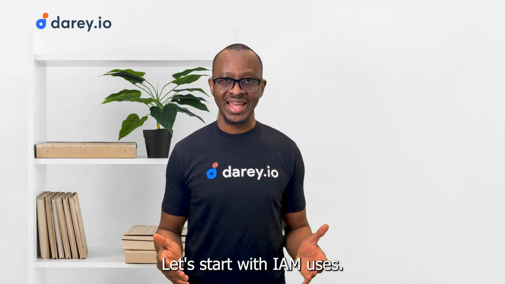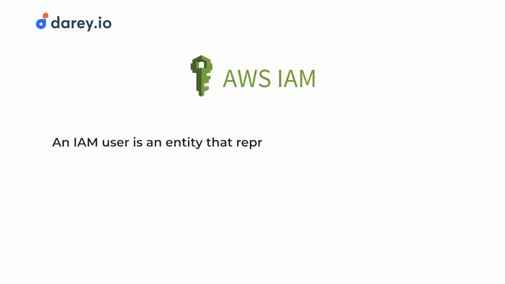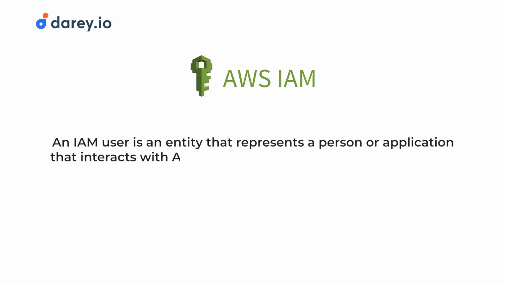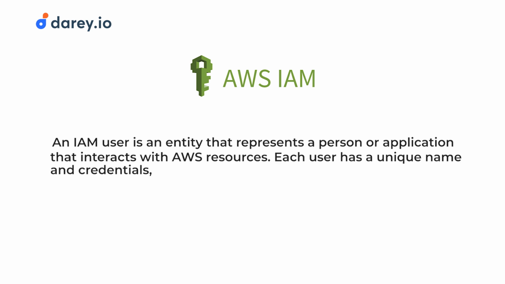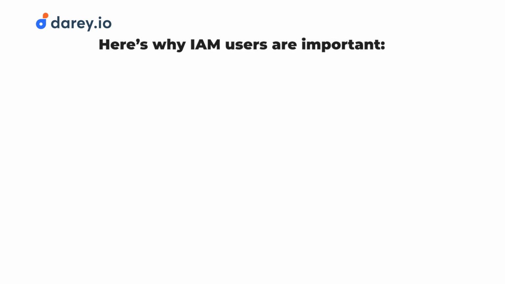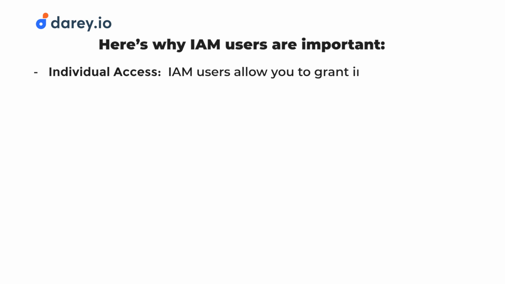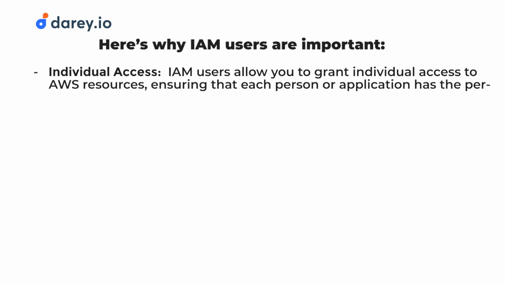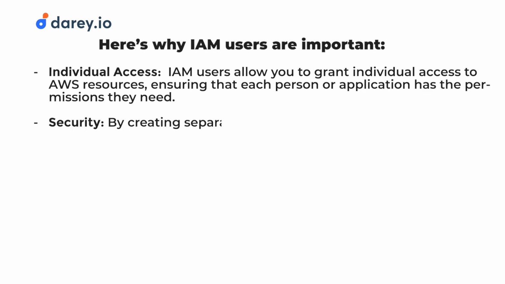Let's start with IAM Users. An IAM user is an entity that represents a person or application that interacts with AWS resources. Each user has a unique name and credentials, such as a password or access keys, to authenticate themselves. Here's why IAM users are important. Individual access. IAM users allow you to grant individual access to AWS resources, ensuring that each person or application has the permissions they need.